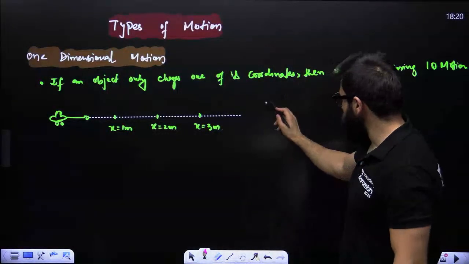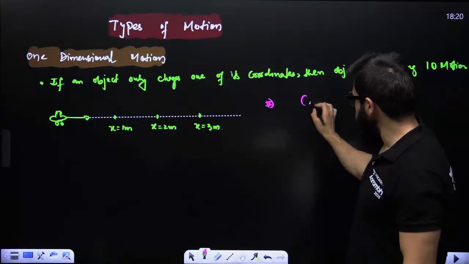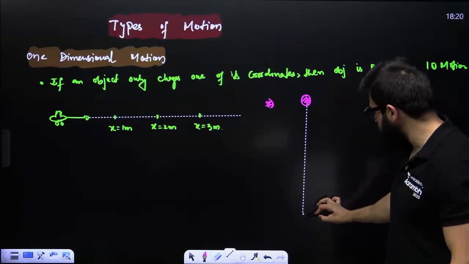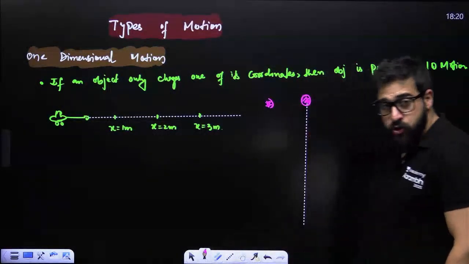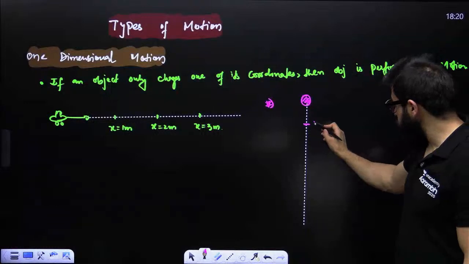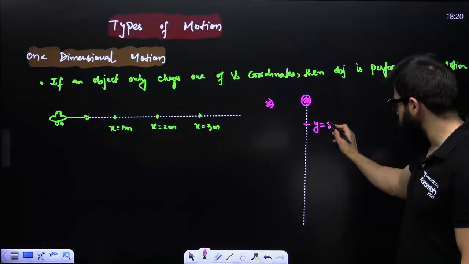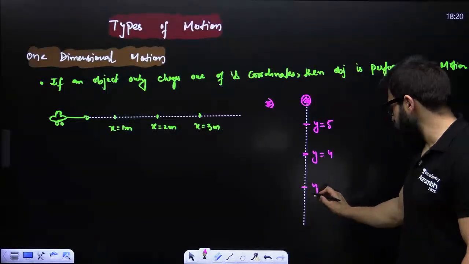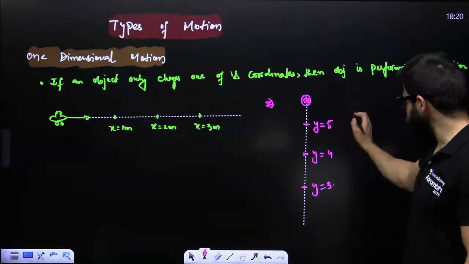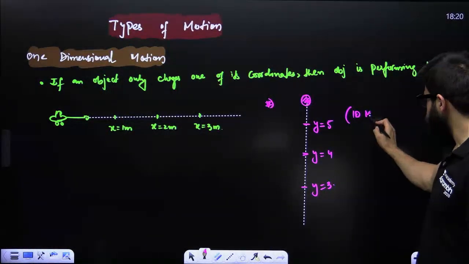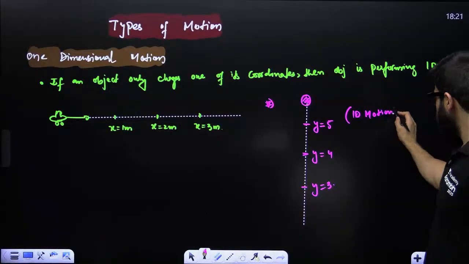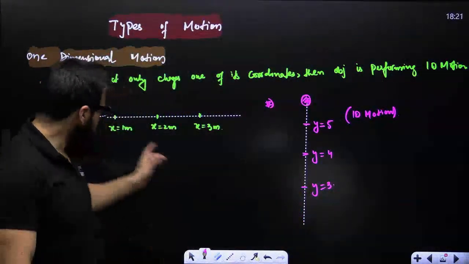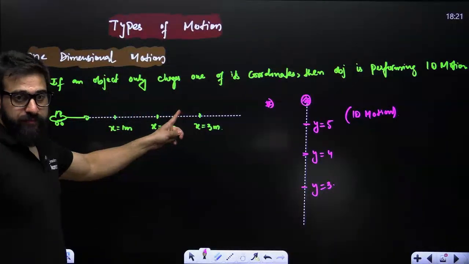Let's suppose if an object is released from certain height, it falls down. So we say only y coordinate is changing. Here y is equal to, let's suppose 5. Here y is equal to 4. Here y is equal to 3. So it is also 1D motion. Why? Because only y coordinate is changing. In this particular case, only x is changing.